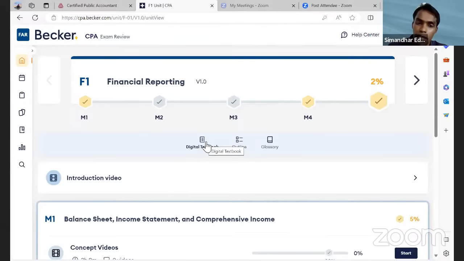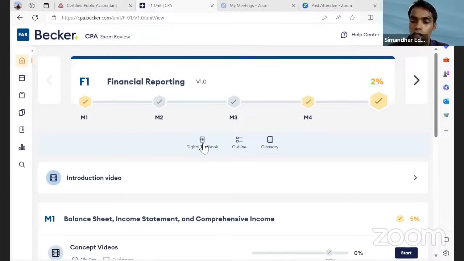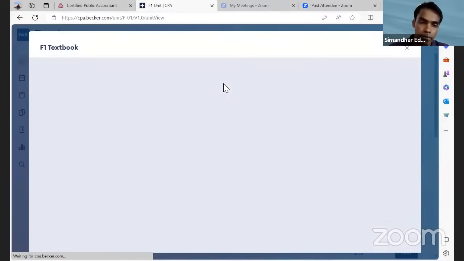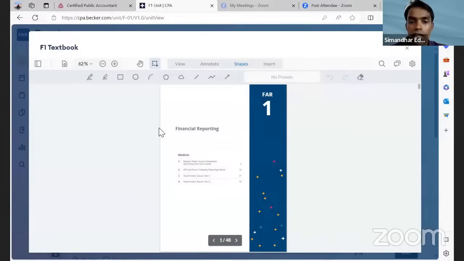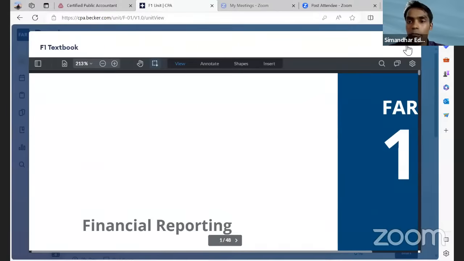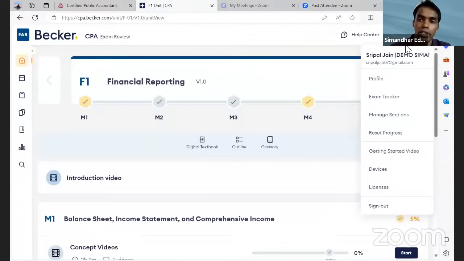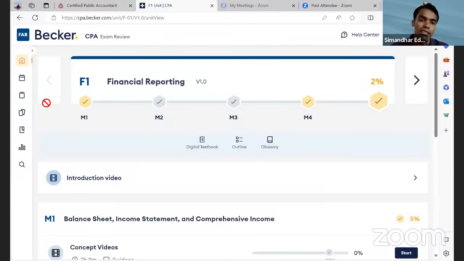So people who were cribbing, saying sir, we enrolled before and now we don't have the book, you don't need to buy any books here. There is a digital book already in the system, and you already have the physical book which you purchased, so you can read it from here only, because there are no changes. I will recommend only the discipline books. Only one new book you need to buy if you are planning to give the discipline exam next year. The other 3 books I don't recommend anyone to buy.